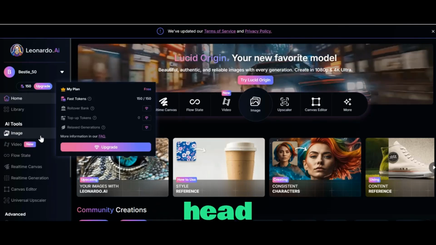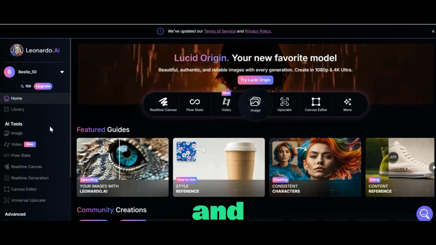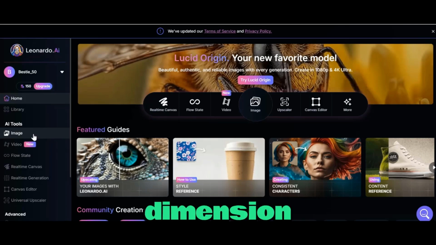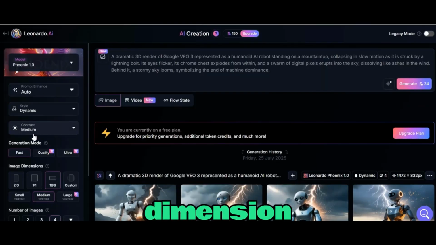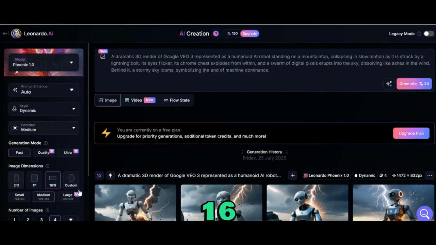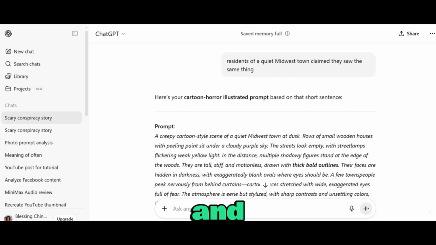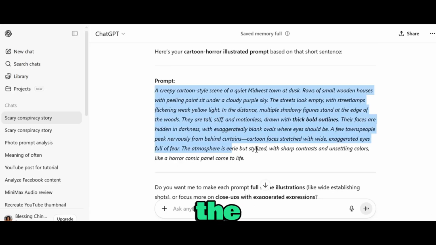So once you're here, head over to this image and it will take you to this interface. Now you have to come over to this part that has the image dimension to set your image dimension to 9 by 16, which is the correct size for our shots. You're going to go over here, TikTok 9 by 16, and then click on it. Once that is set, go over to ChatGPT and copy the first prompt.